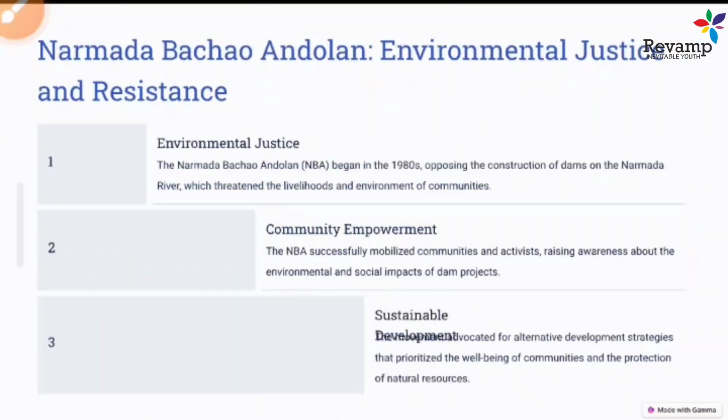Now let's come to the next topic, the Narmada Bachao Andolan. What is the Narmada Bachao Andolan? It started in the 1980s over the construction of a dam on the Narmada river. Because local people believed it would affect the livelihood and environment of their area, a movement named Narmada Bachao Andolan started, and a lot of communities participated in this movement.